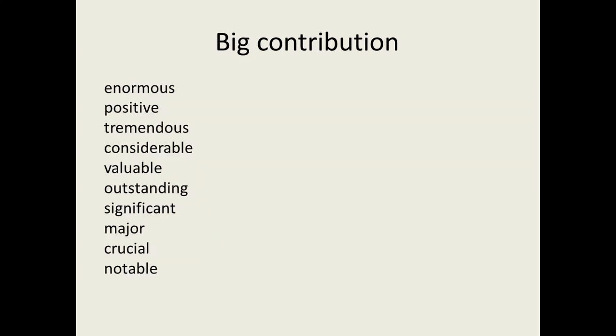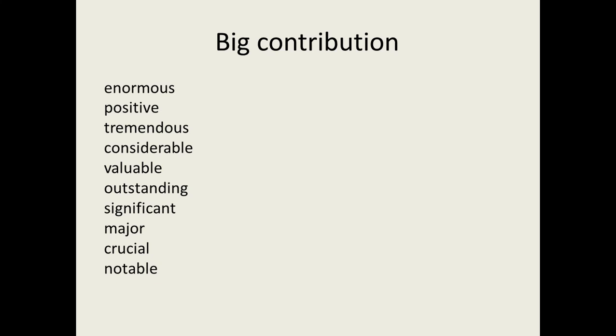Then if the sectors really perform well, you can use words like enormous contribution; the building sector contributed in a positive way; there was tremendous growth in the hospitality sector; trade also showed a valuable contribution; outstanding performance; the finance sector showed a significant growth.